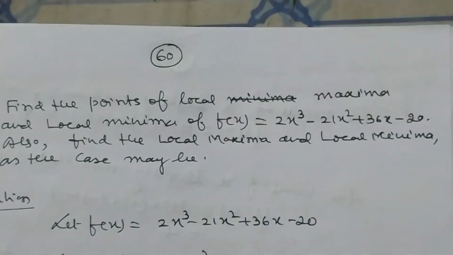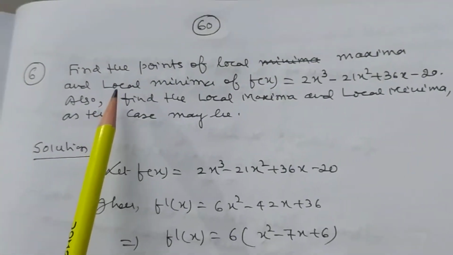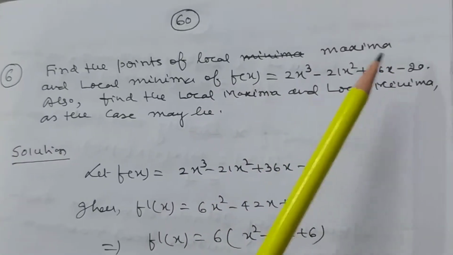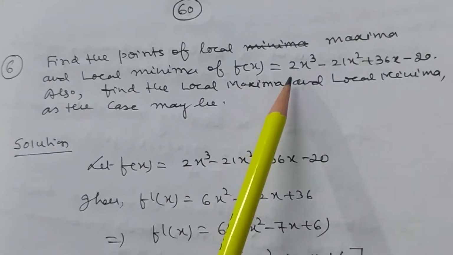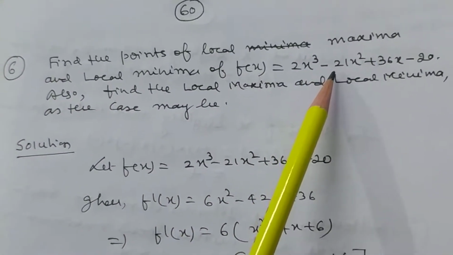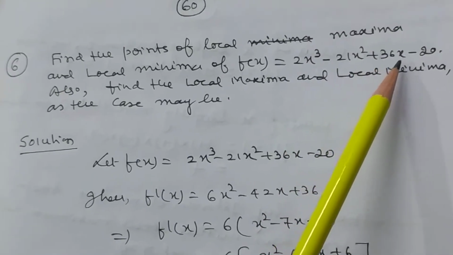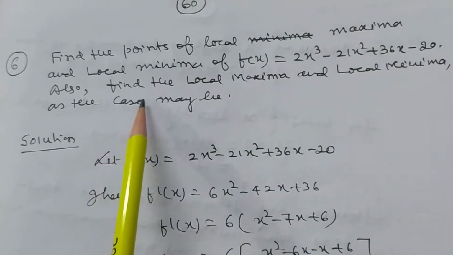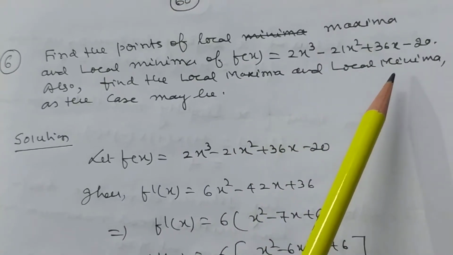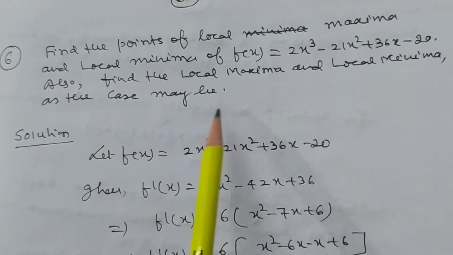Problem number 6. What is given in problem number 6? Find the points of local maxima and local minima of f x equal to 2x cube minus 21x square plus 30x minus 20. Also find the local maxima and local minima as the case may be.